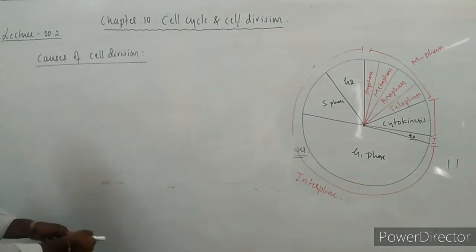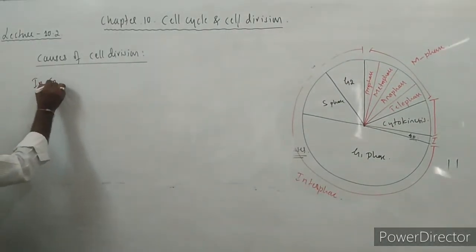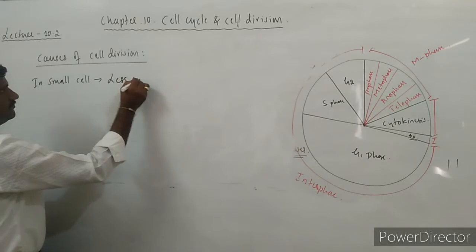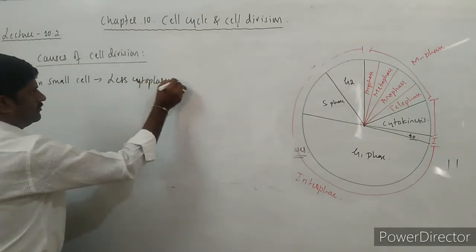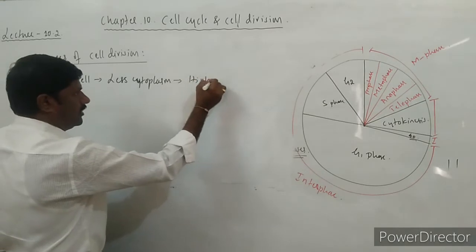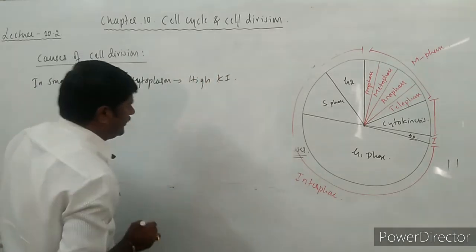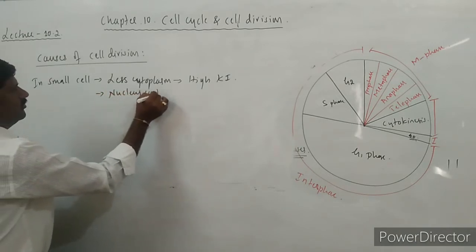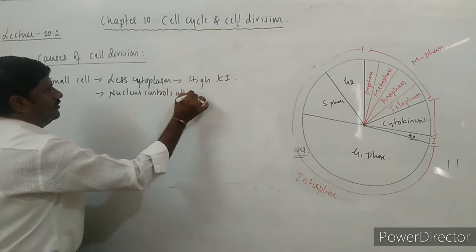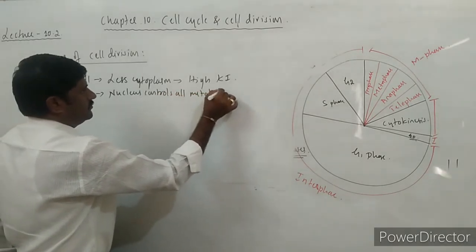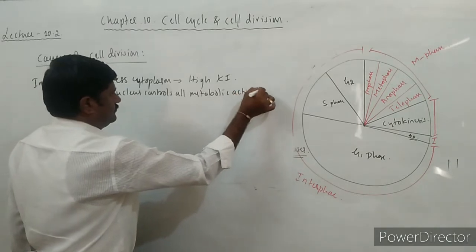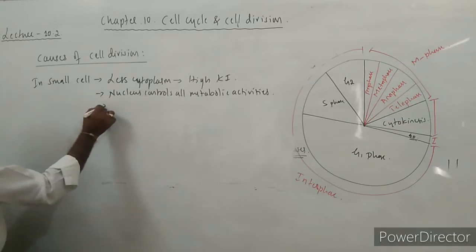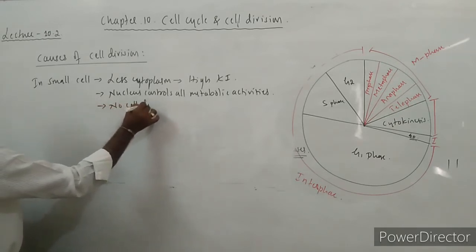In a small cell, less cytoplasm is there, so a high nucleocytoplasmic index is there. So what happens? The nucleus controls all the metabolic activities, so that no cell division occurs.